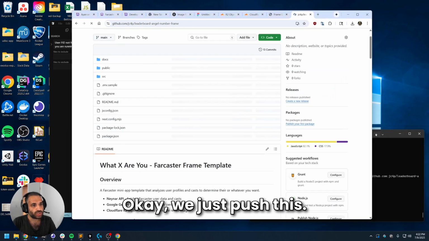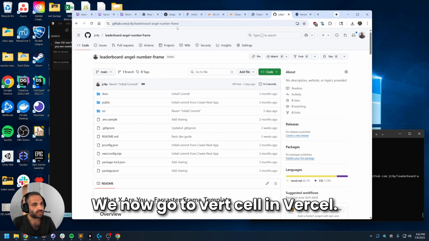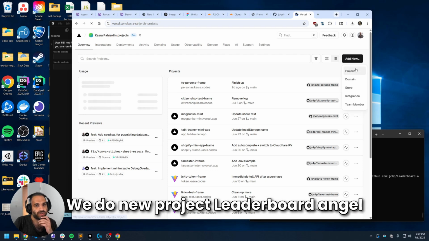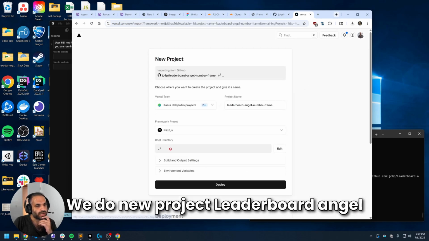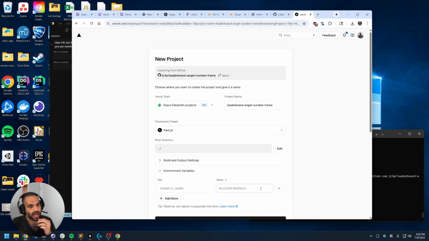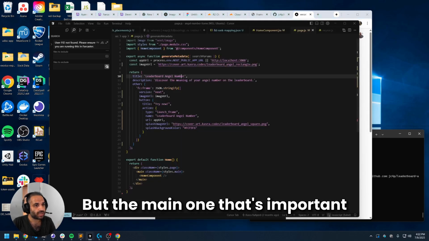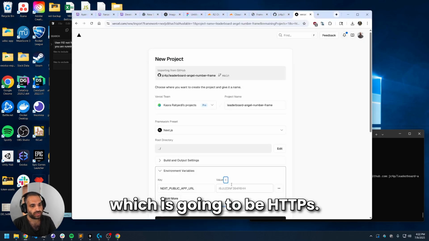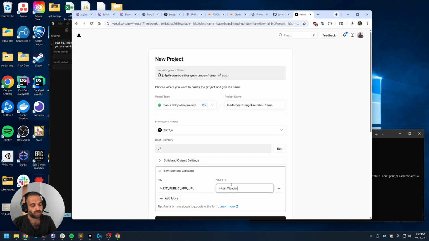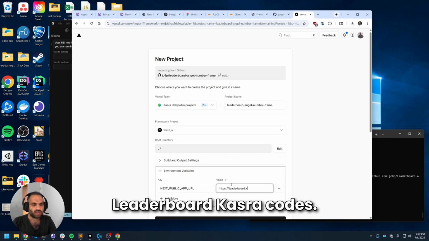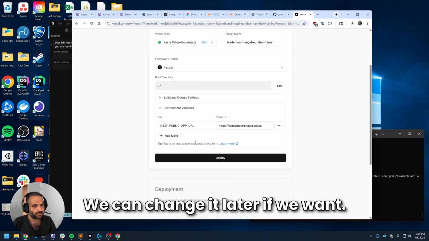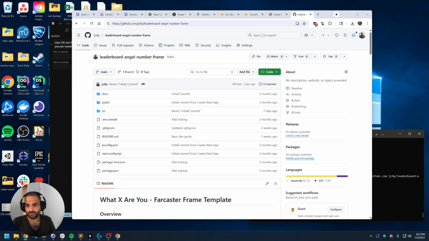Okay. We just push this. We now go to Vercel. In Vercel, we do new project, leaderboard angel number, environmental variables. I am going to put these off screen so you can't see them. But the main one that's important is NEXT_PUBLIC_APP_URL, which is going to be leaderboard.casra.codes. Let's just call it that. We can change it later if we want. And then I'm going to take it off screen now. Okay, it's now in there.